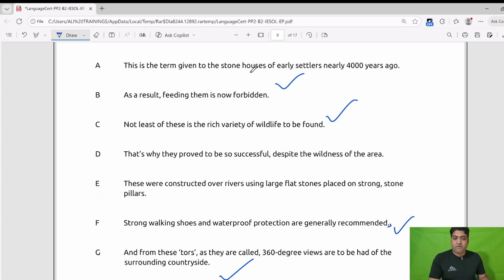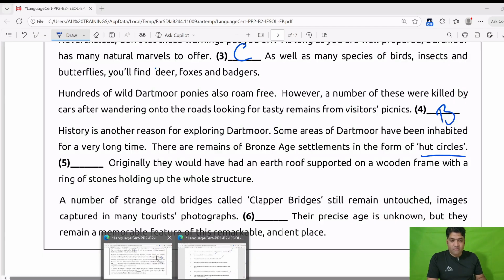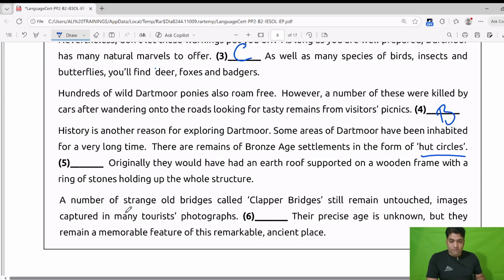This is the term given to stone houses of early settlers nearly 4,000 years ago. This is the answer. A. A is our answer, and this is the term given 4,000 years ago for the people who were inhabitants here. So our answer for 5 is A.